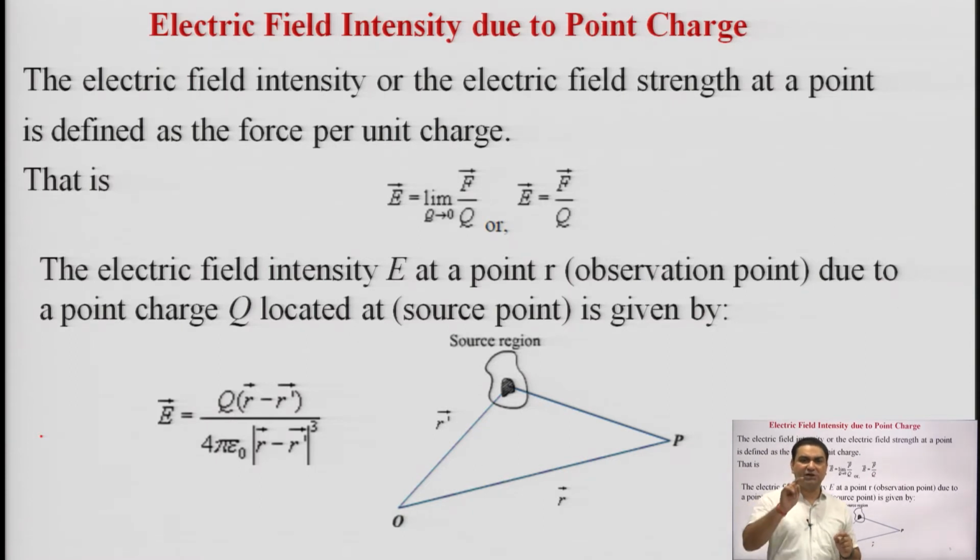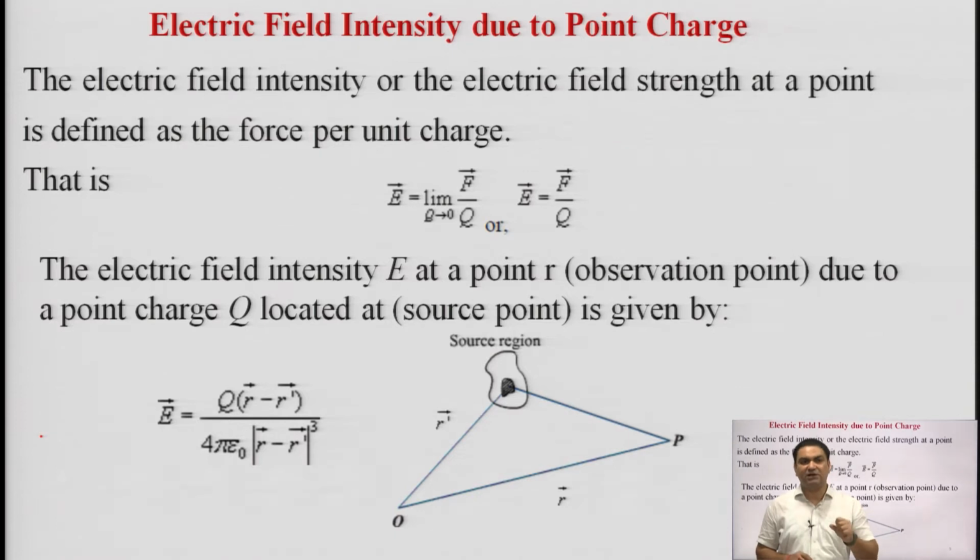We have denoted the point P as the point where we have to calculate the electric field intensity, and O is the origin. The source region is given in the figure, and the distance from the origin to both of the points is different, and it is R dash and R. So, the resultant distance vector is given in the form of r minus r dash.